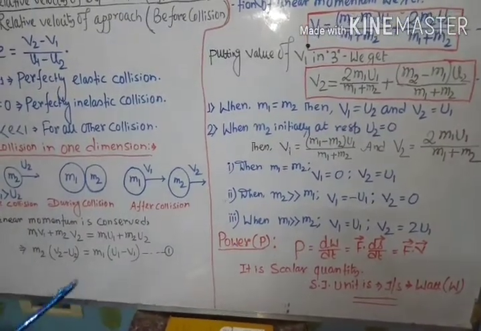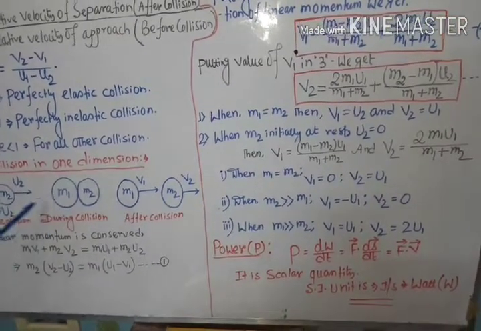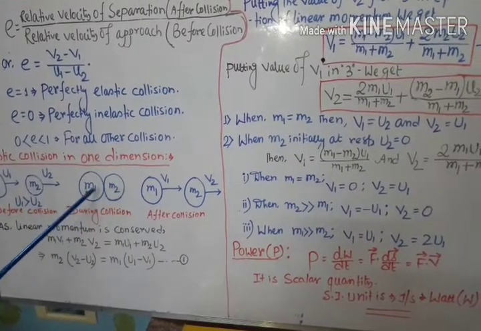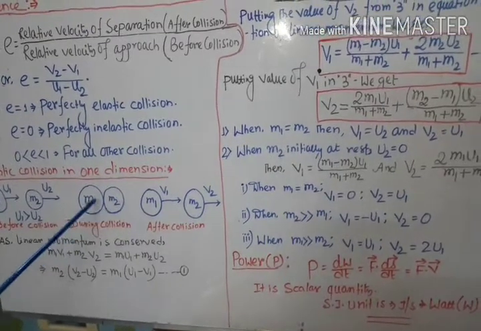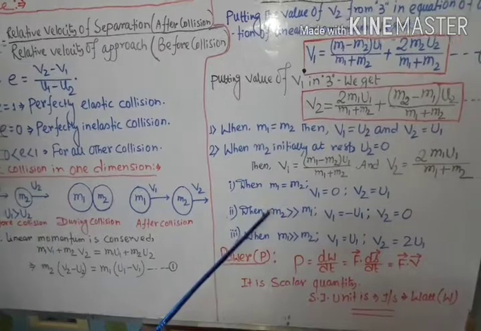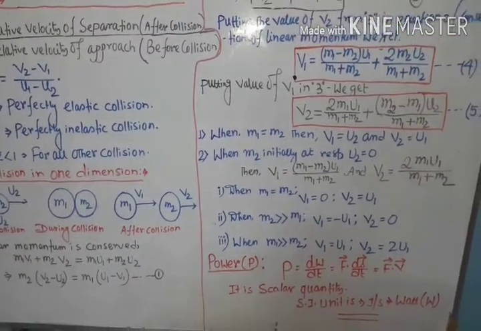Secondly, when the mass of the target body, that is m2, is very much greater than the mass of the first body, m1.